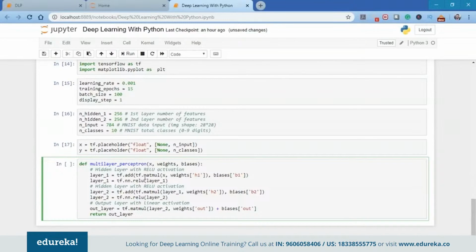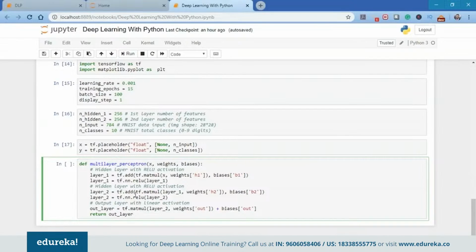In layer 1, we have the matrix multiplication of X with the weights, plus the biases. And then we apply tf.nn, which is TensorFlow.NeuralNetworks.ReLU. You can use sigmoid or any other activation function if you want to get a different result. For this practical, I'm going to use the ReLU activation function. Similarly for layer 2 I'm doing that, and for the output layer also, but in the output layer we are not using any activation function. There we're going to do only the matrix multiplication.